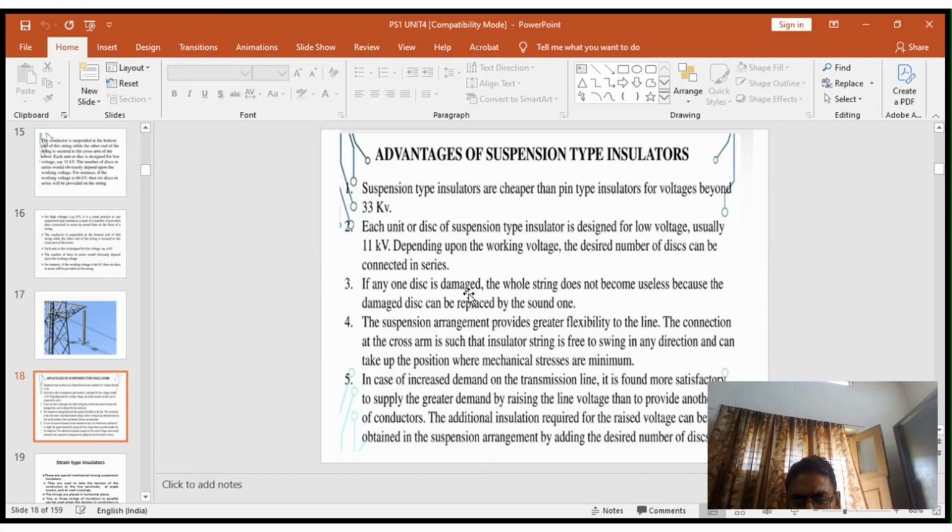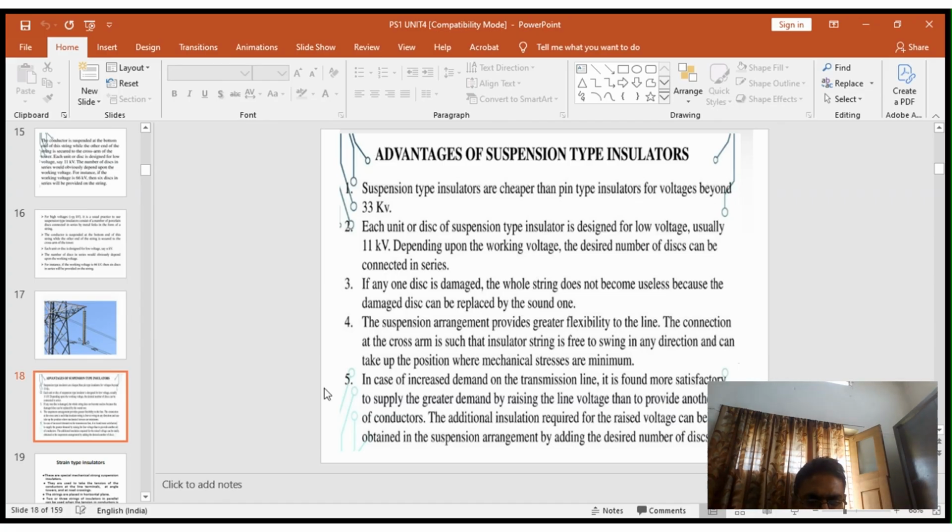If any one of the discs is damaged, the whole string does not become useless, because the damaged disc can be replaced by a sound one. The suspension arrangement provides greater flexibility of the line. The connection of the cross arm is such that the insulator is free to swing in any direction, so it can take up a position where mechanical stress is minimum.